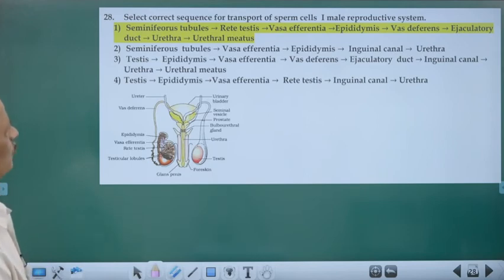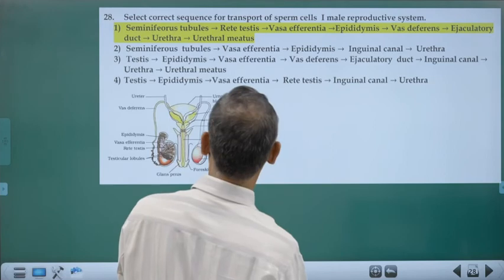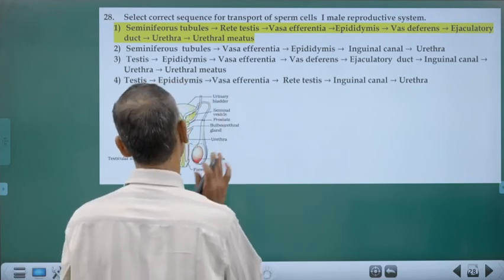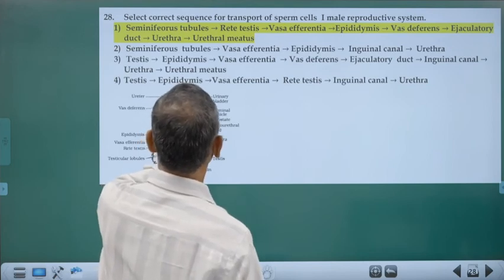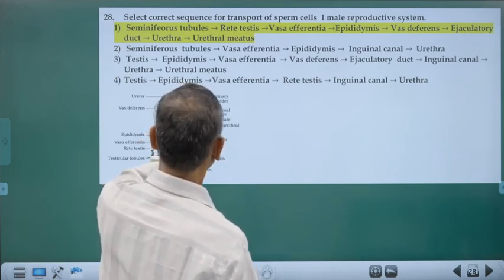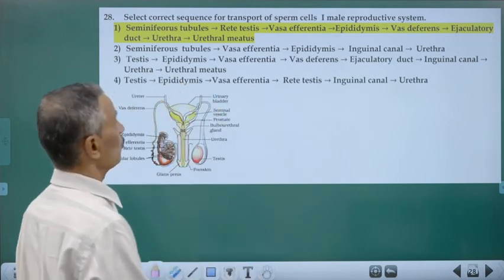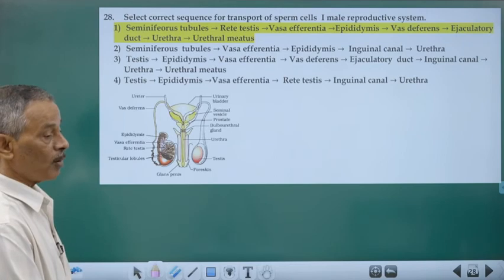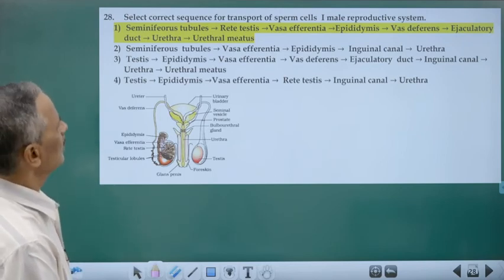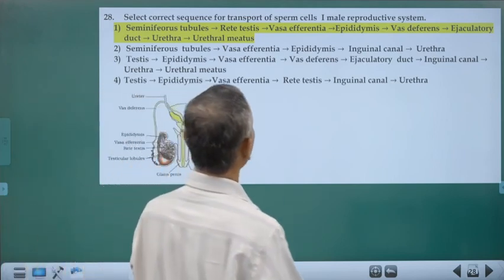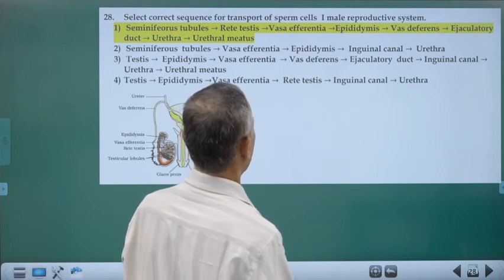Correct sequence for transport of sperms, we have studied it. In male reproductive system, we have discussed this. Still, I will tell you what is that. They are produced in the seminiferous tubules of the testis. They will be reaching the rete testis. Then, you are having vasa efferentia, large number of small tubes, 10 to 12 such small tubes are there in each testis by which they will be collected, and these vasa efferentia are joining to form the